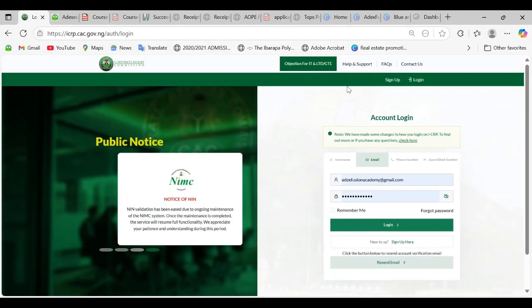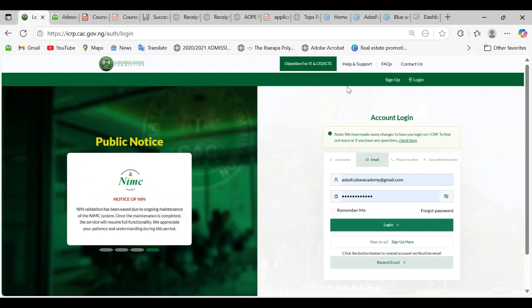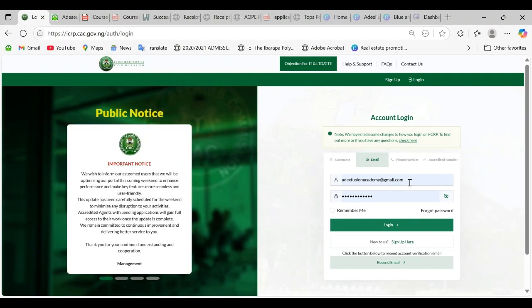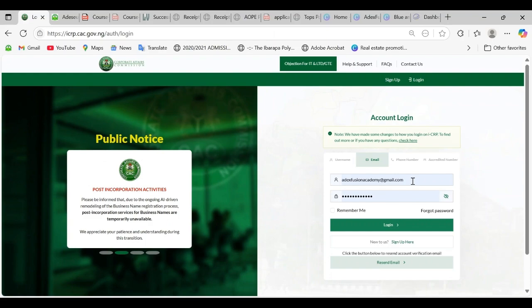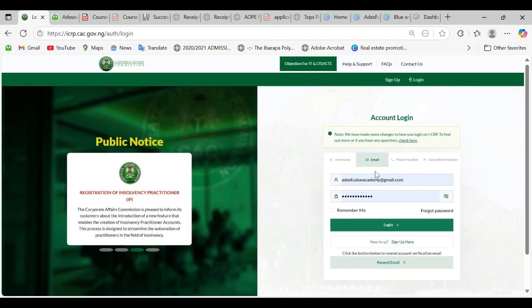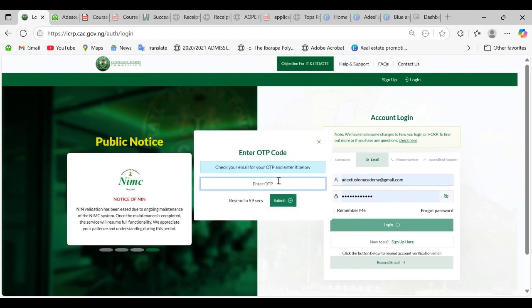So this is the practical aspect of name reservation. As you can see, this is my Gmail. So I'll try to log in now. After you've created your account, you should be able to log in to your account. I'm using my email to register. So you click on login, and you wait for the OTP on your Gmail. So you kindly check your Gmail for the OTP and enter the code.